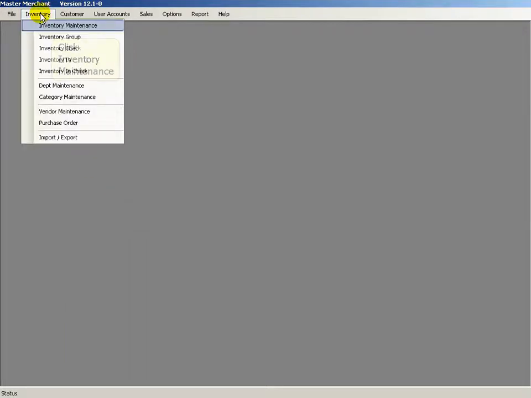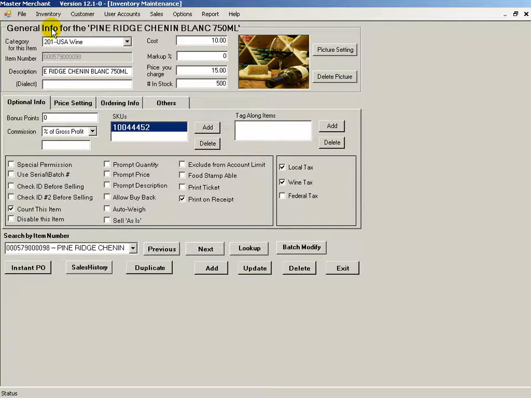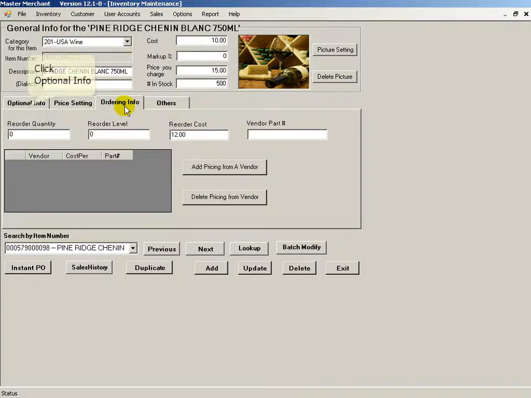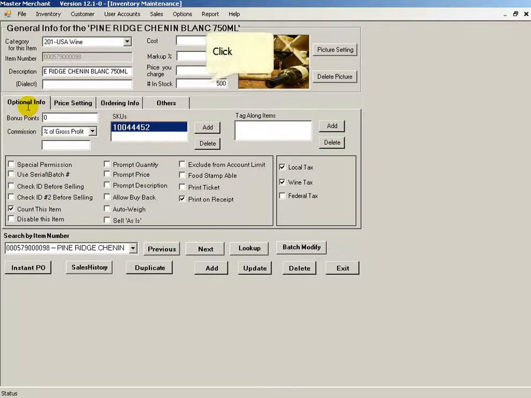Click Inventory to manage the inventory. Click Inventory Maintenance. And here is the inventory you have. You can set the price by price setting. You can set the sales price, bulk price, which can offer a discount.